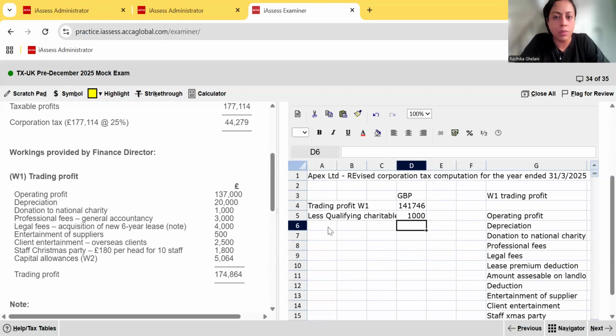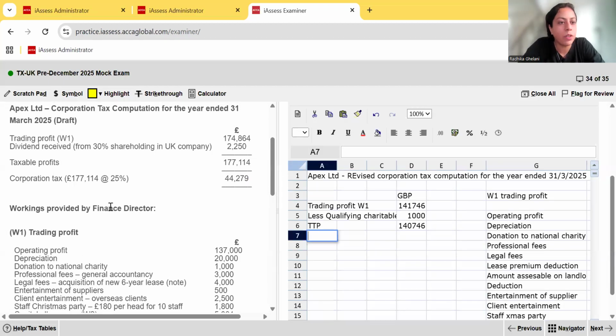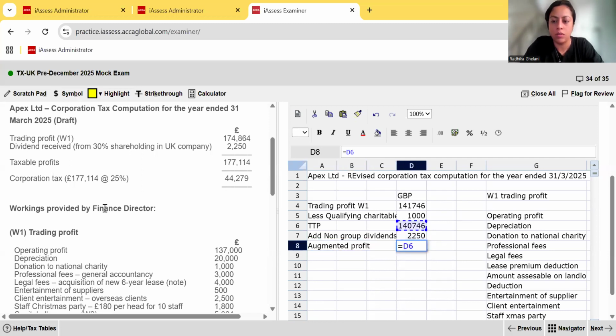So that gives us our taxable total profits, TTP. Then, dividends: there are non-group dividends. So add non-group dividends. How do I know this is not a group company? Look, it's a 30% holding, so it's not a group company. Non-group dividends are going to be 2,250 to give us augmented profits of 142,996. And now you do your corporation tax liability.